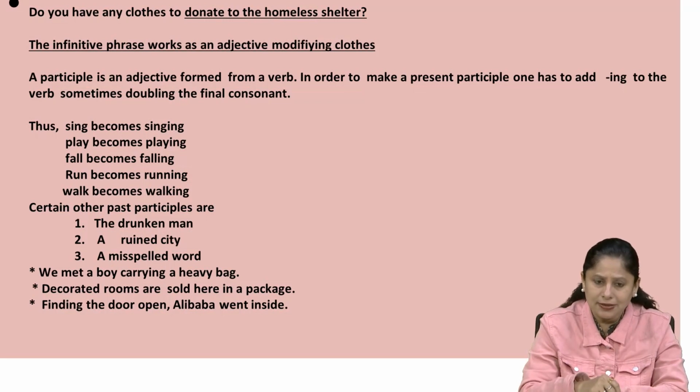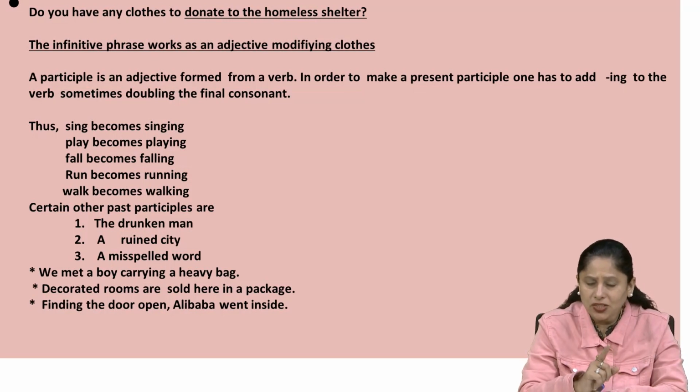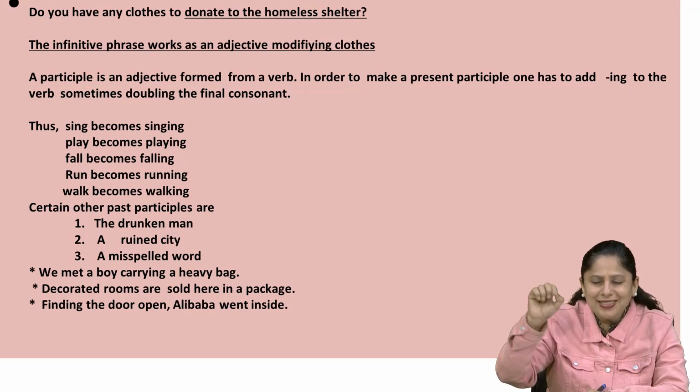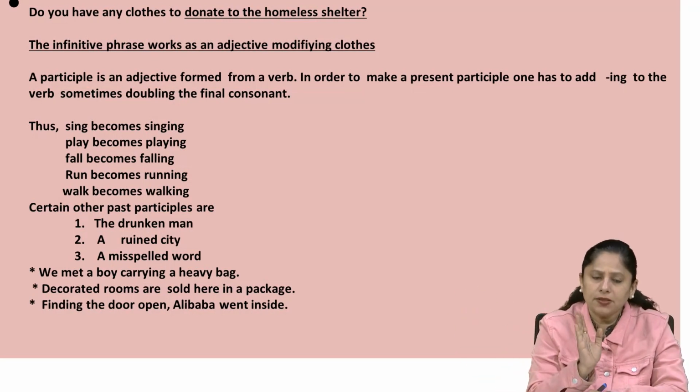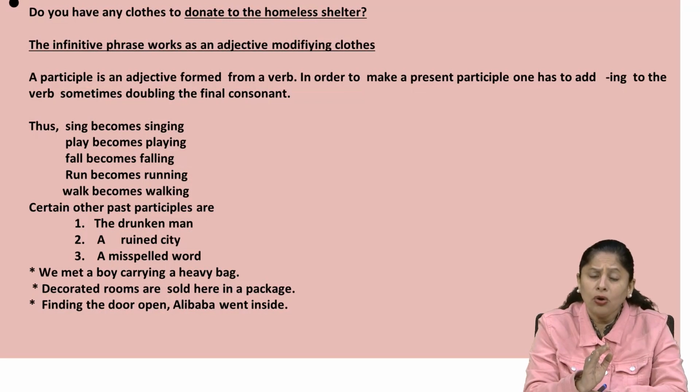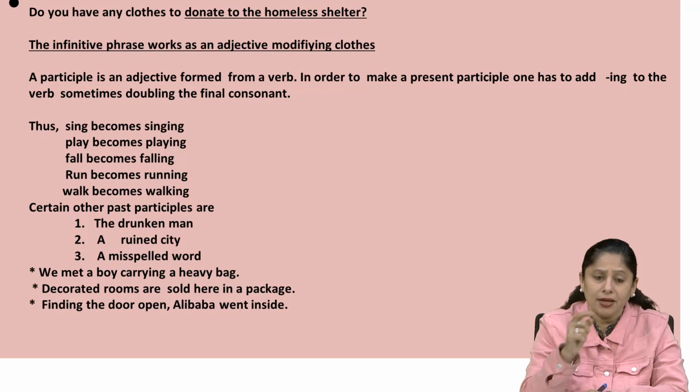Let us discuss them. Look, in the first sentence it's a gerund. We met a boy carrying a heavy bag. We met a boy who is carrying a heavy bag, where 'who is' is dropped, but the question is, how is that boy? The boy carrying a heavy bag.